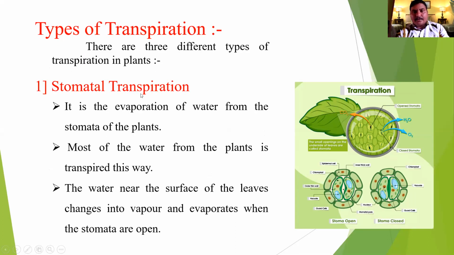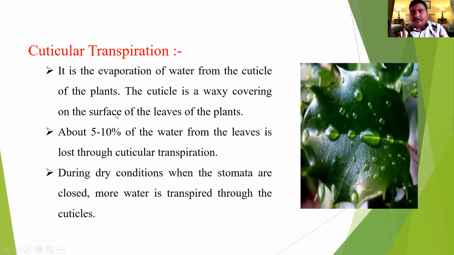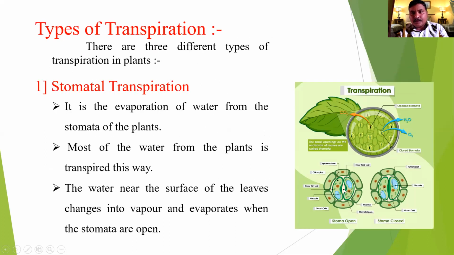What is meant by stomatal transpiration? It is the evaporation of water from the stomata of the plant. Here we see CO2, water and oxygen are removed from the upper part of the plant. Here you can clearly see stomata closed and open. Stomata are also required for the exchange of gases like O2 and CO2 and also for the transpiration of water. Most of the water from the plant is transpired this way.